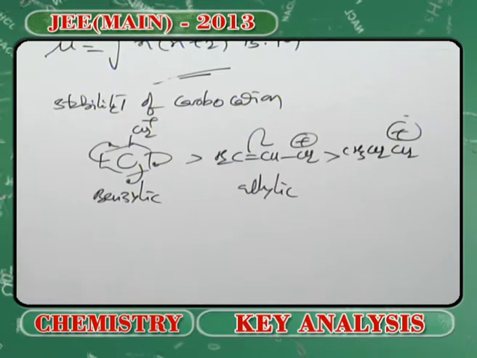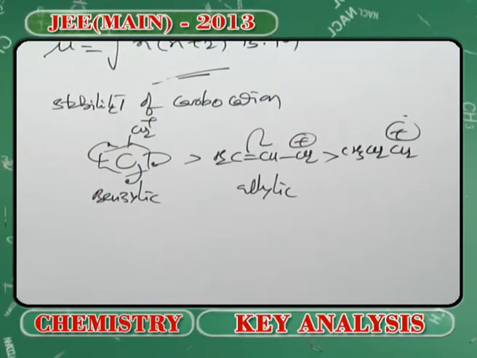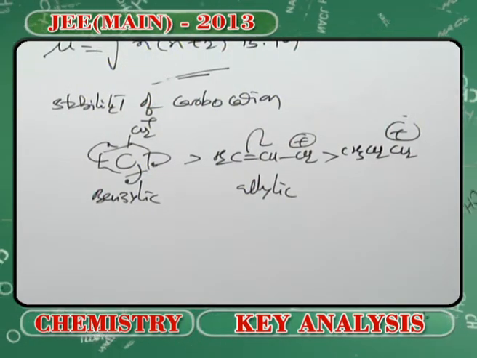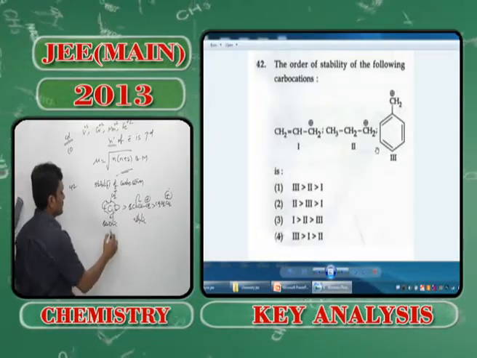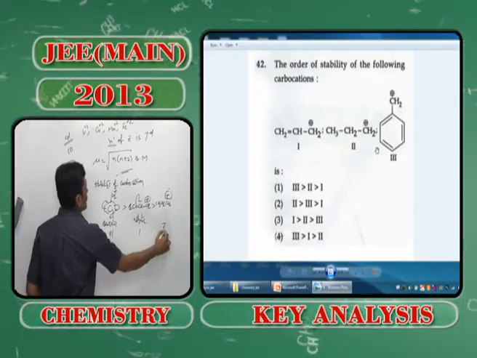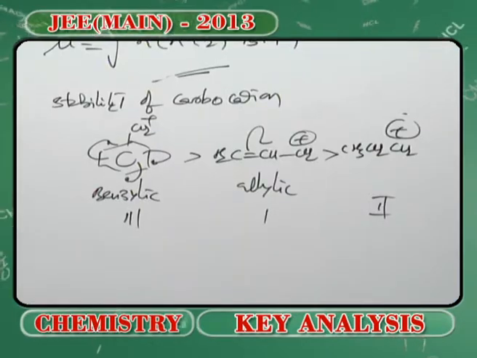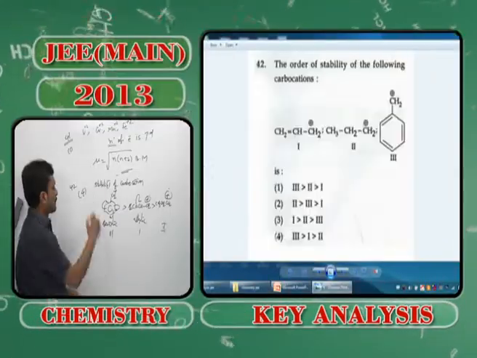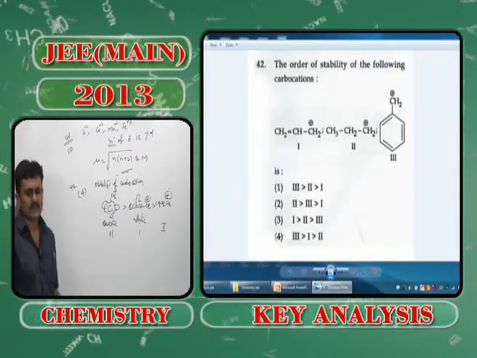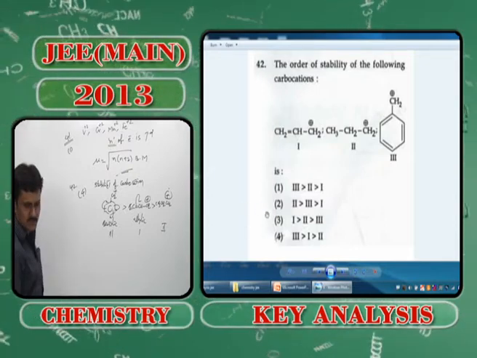So this should be the order, which is given as 3 greater than 2 greater than 1, that's 3, 1 and 2, which is option 4, right. It is once again a basic level question. Moving on to the next one.